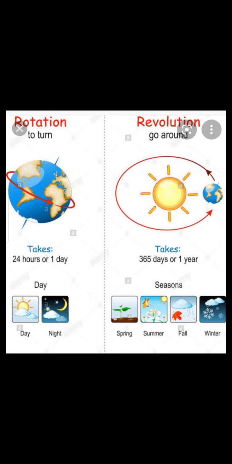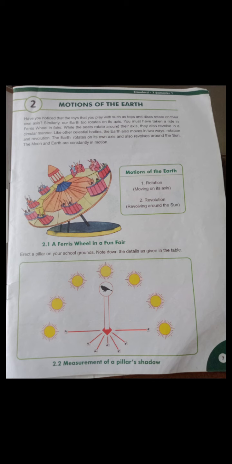So students, you have seen this chart. This is your chapter number 2, motions of the earth. I hope you understood the chapter. Thank you so much.